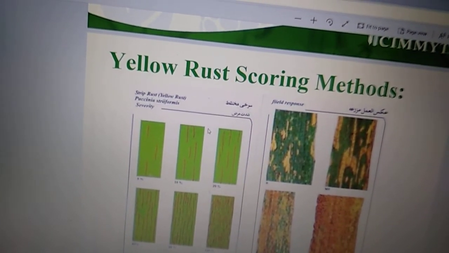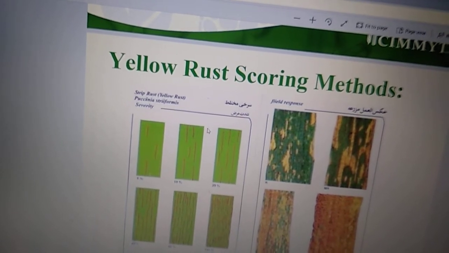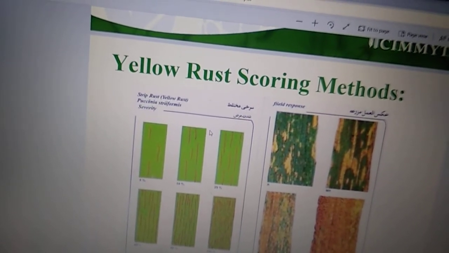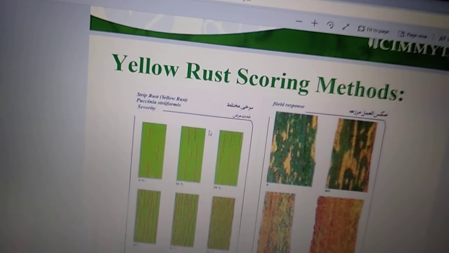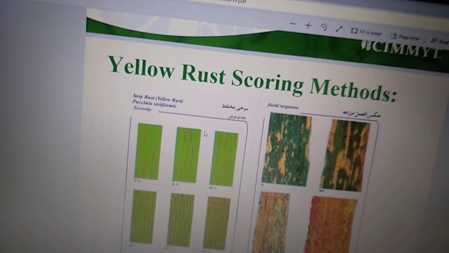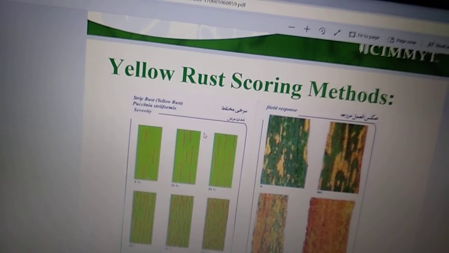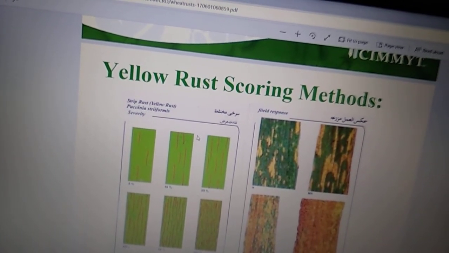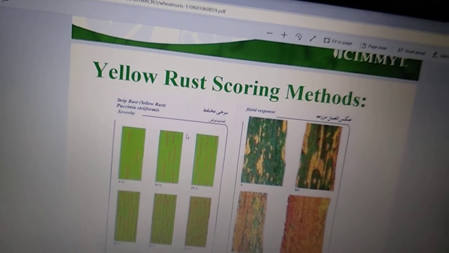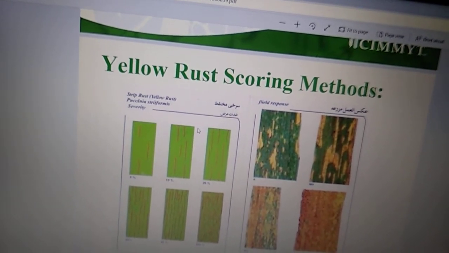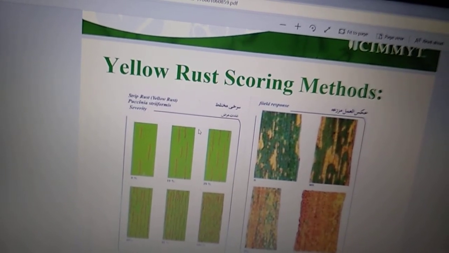stunted and weakened plants, shriveled grains, fewer spikes, loss in the number of grains per spike, and grain weight loss. And this can range from 50% to 100%. It depends upon the situation or the vulnerability of the pathogen.